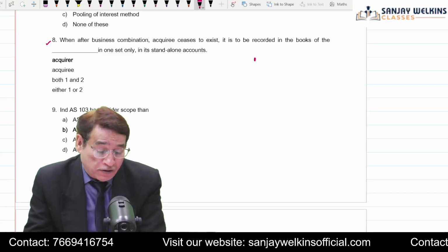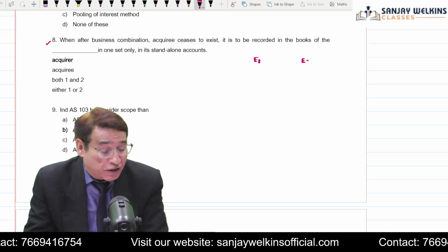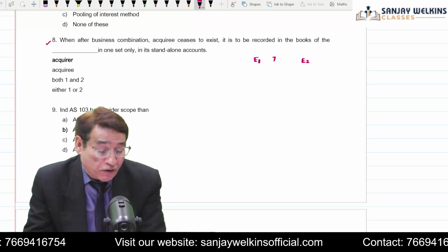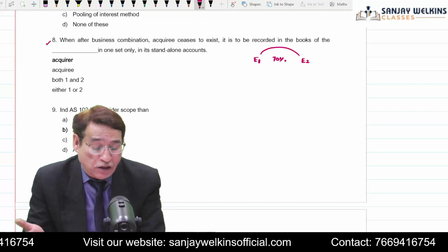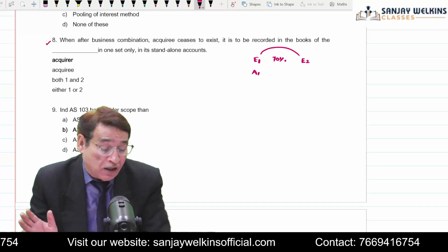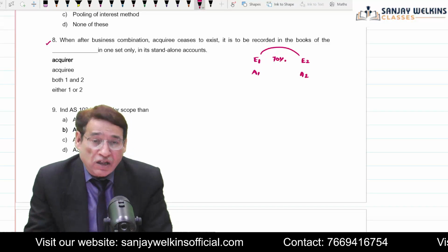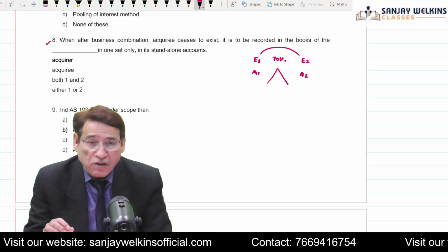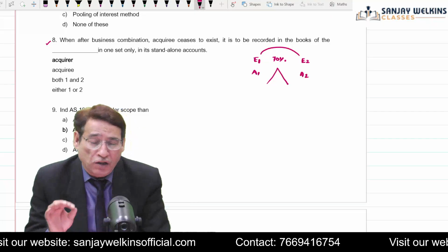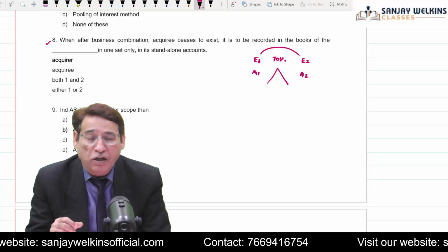For example, there is an entity E1 and it takes control of E2. Let us say we have acquired 70% stakes in E2. Obviously, we are the acquirer company and E2 will be considered as the acquiree company. So many times I have already told you, control can be acquired either through majority stakes, correct? When you acquire more than 50% of the shares in the investee entity, obviously now control is going to lie in your hand.